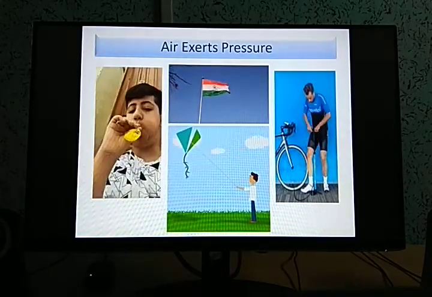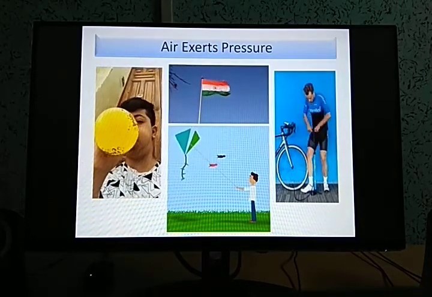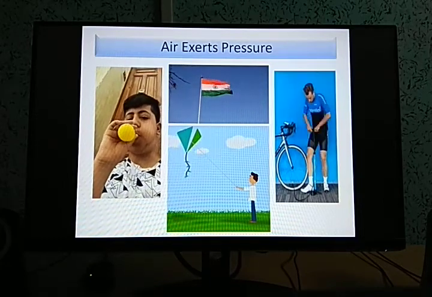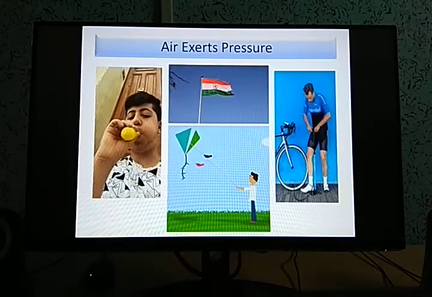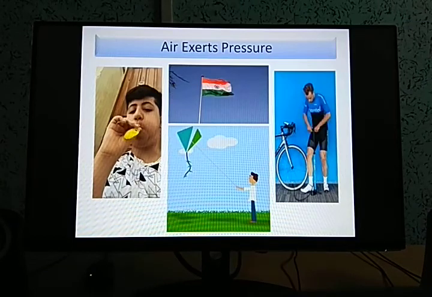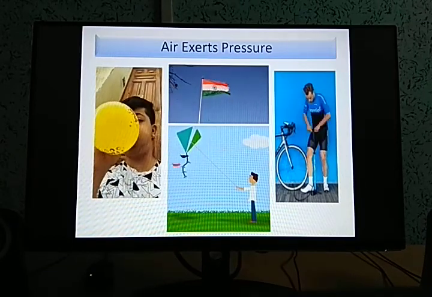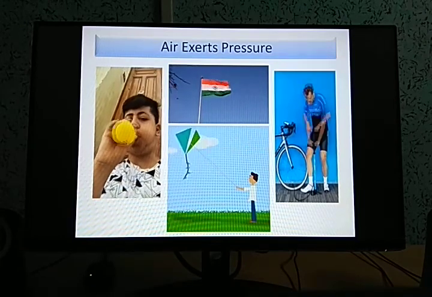If you fly a kite, you can feel the pressure of the air exerted on the kite, and this pressure can be felt on the thread itself. If we leave the thread, the air will blow the kite away to a distant place. So this example also shows that air can exert pressure.